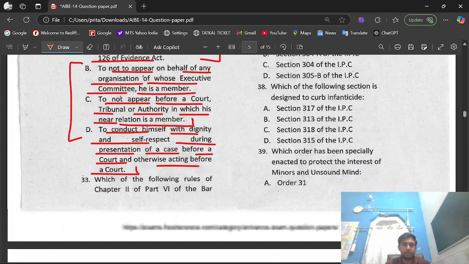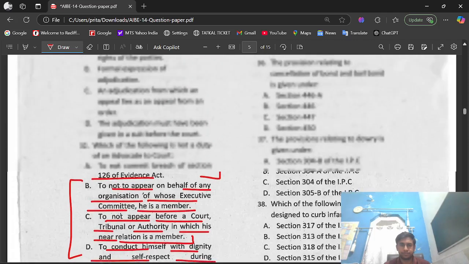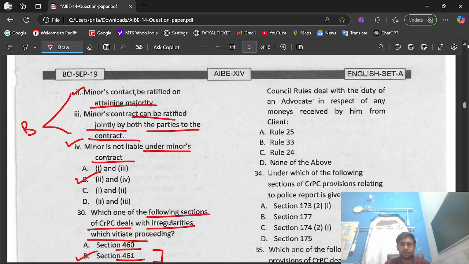Question number 33. Which of the following rules of Chapter 2 of Part 4 of the Bar Council rules deals with the duty of an advocate in respect of any monies received by him from client? Option A, Rule 25. Option B, Rule 33. Option C, Rule 24. Option D, none of the above. The right option is option A, that is Rule 25.